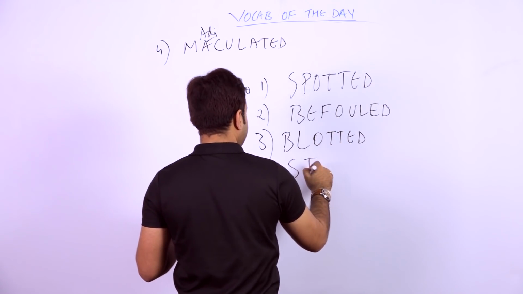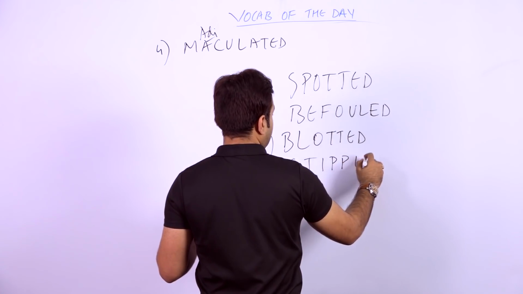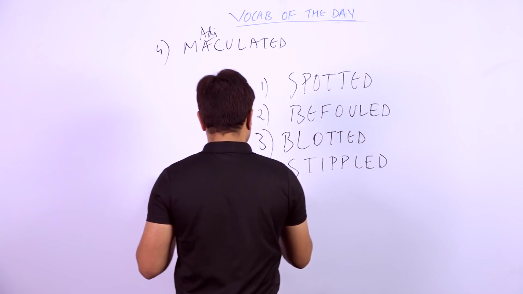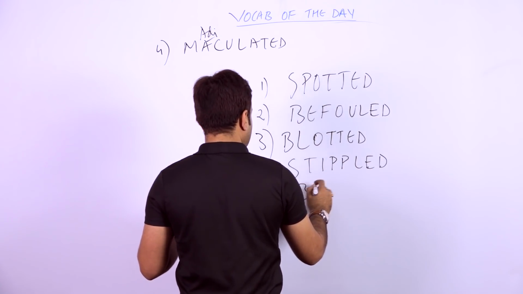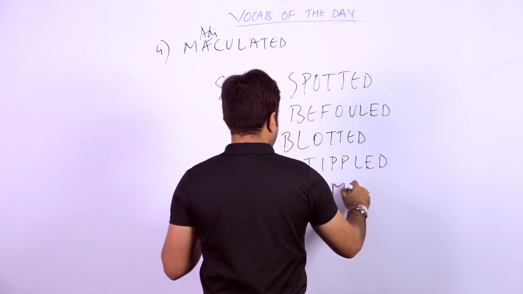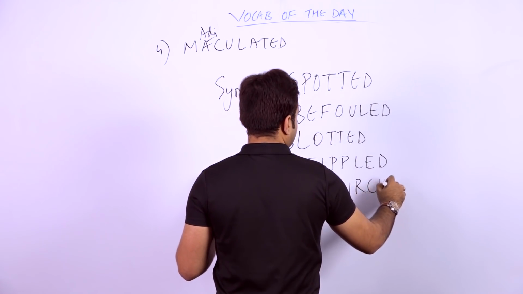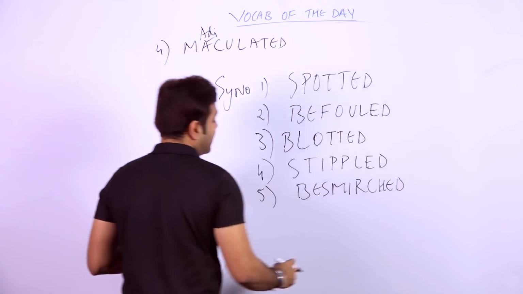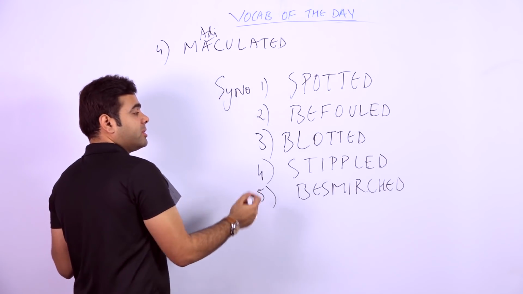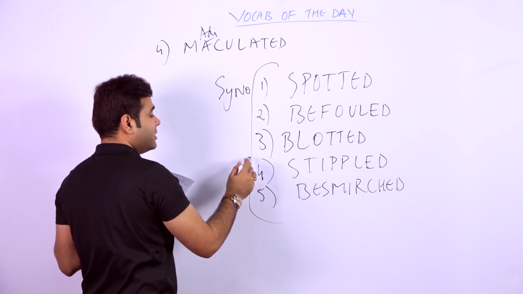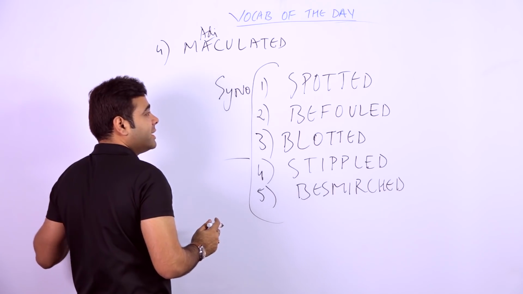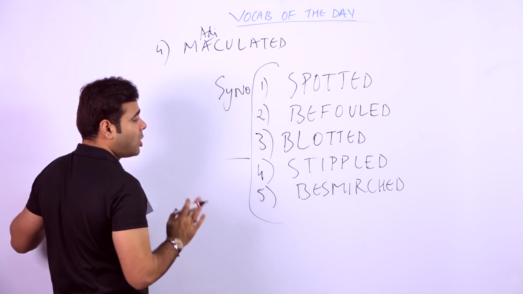Fourth word is stippled, stippled. Fifth word is besmirched, besmirched. It's a nice word. Stippled, besmirched are very nice words, students. In fact, in the sense of maculated, something which is spotted, befouled, blotted.